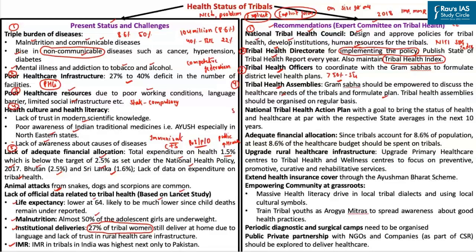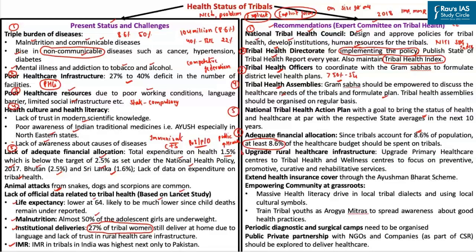And next, we must have a national tribal health action plan with clear-cut targets and timelines. Under this action plan, our target should be to ensure that the health outcomes among the tribals reach on par with the other social groups in the next 10 years. The next one is with respect to adequate financial allocation. Like I said, right now we do not know how much money we are actually spending on tribal health. So going forward, since tribals account for 8.6% of India's population, at least 8.6% of our healthcare budget should be spent on tribals alone.